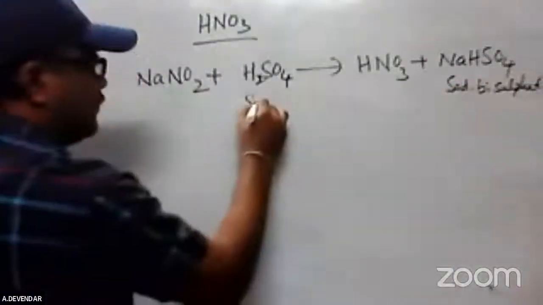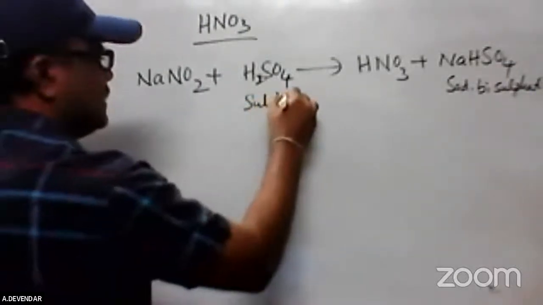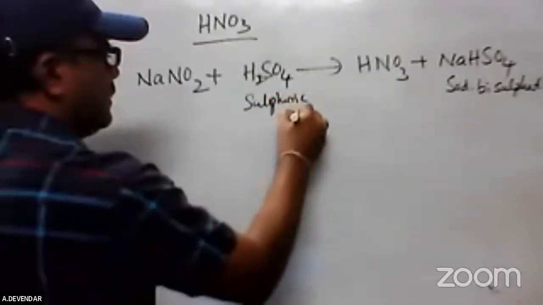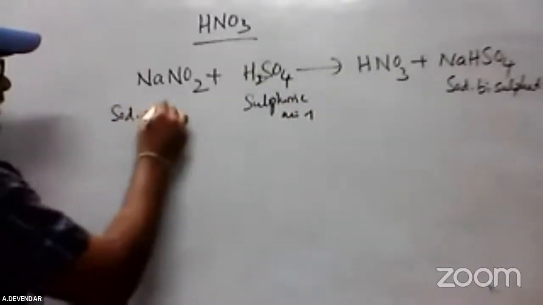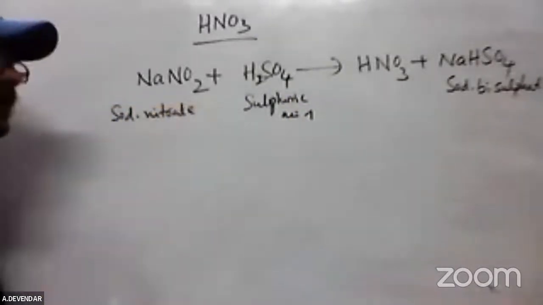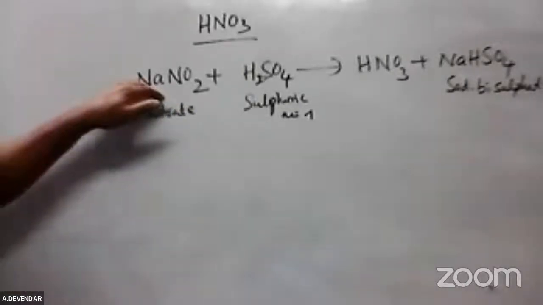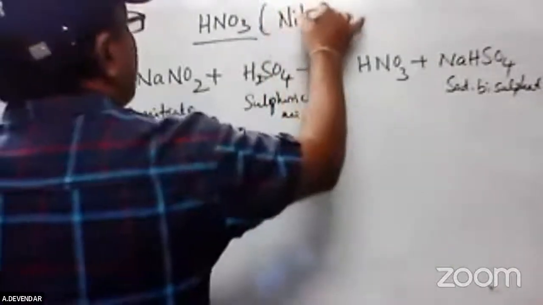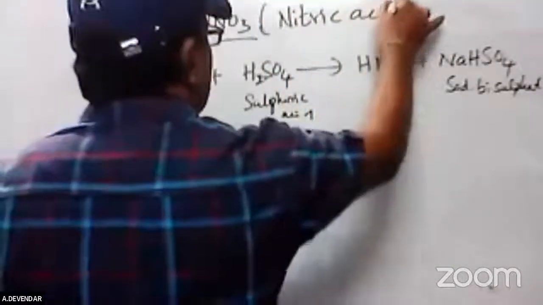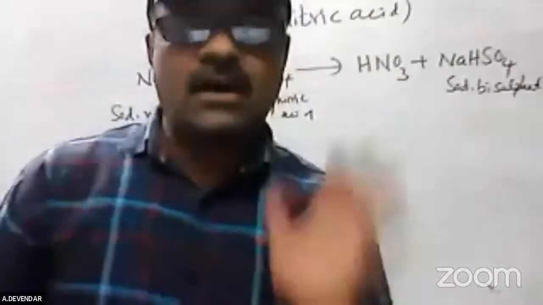It is sulfuric acid and sodium nitrate. When distilled sodium nitrate is passed to the sulfuric acid, you get nitric acid. This is the major method. But in our examination, how to prepare nitric acid by the Ostwald process?